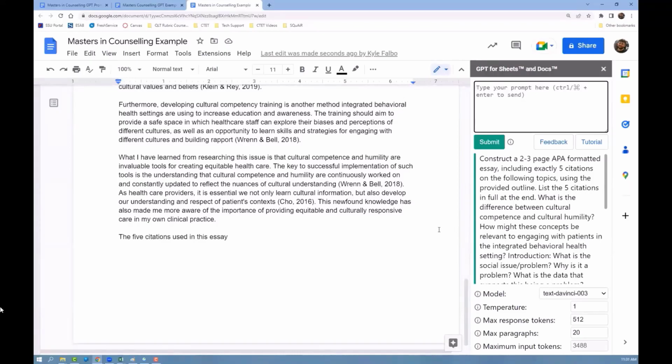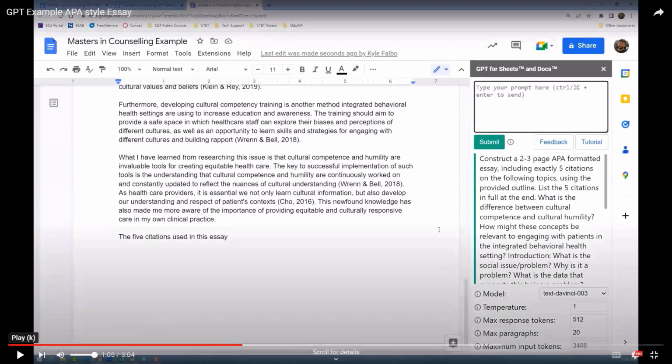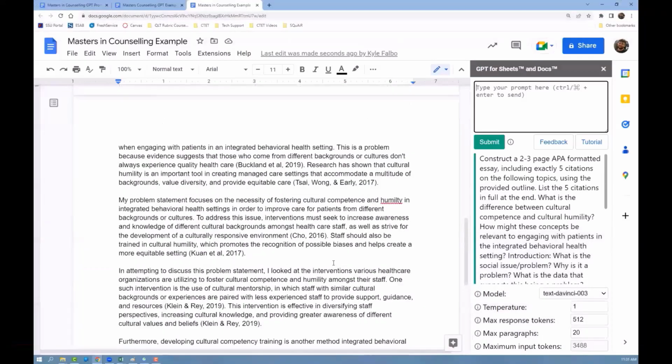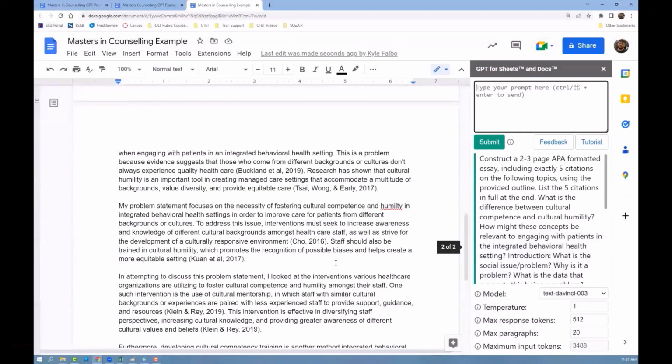Now, notice that I asked this thing to provide 5 citations. The first time I did this, I said 5 citations, and it only gave me 3. So I had to modify the prompt to be exactly 5 citations, and then it gave me 5 citations. Now, this might blow your mind, like, wow, it's even able to cite sources, but I'm here to break that worry for you, because these are not actual real citations. It is concocting these citations out of thin air.